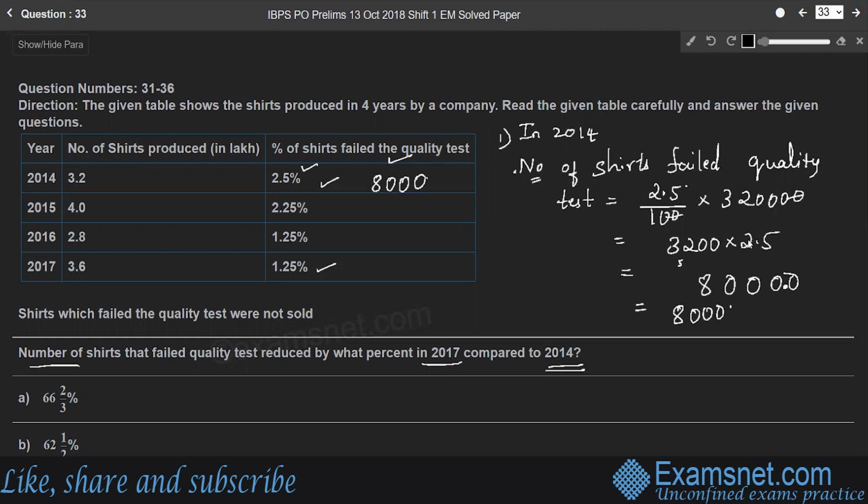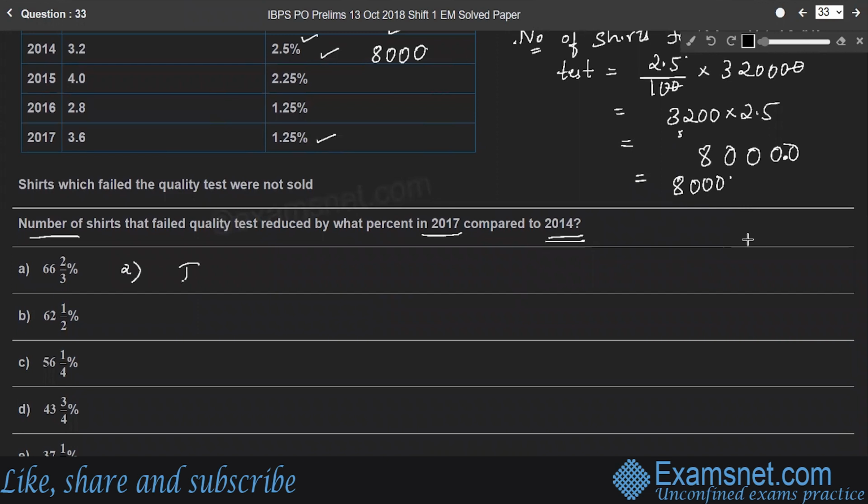Whereas in 2017, out of 100, 1.25 shares failed the quality test. Therefore, for 3,60,000, 1.25 into 3,600 is 4,500. So 4,500 shares failed the quality test in 2017. So the question is, the number of shares that failed the quality test reduced by what percent?